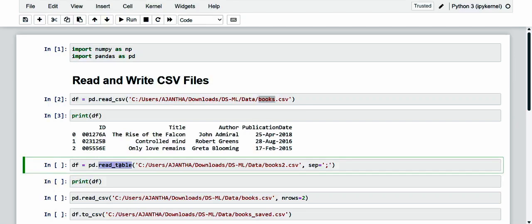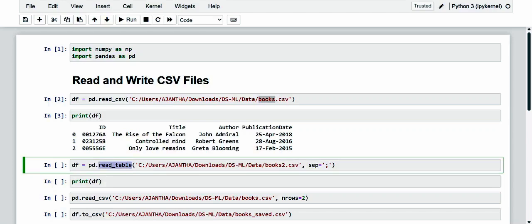Where data is comma delimited from each other, but extends to any separate data table from a character or a sequence of characters, which can be defined by using an optional parameter. Here it is sep, that is a separator. And we then use this method to import books2.csv.